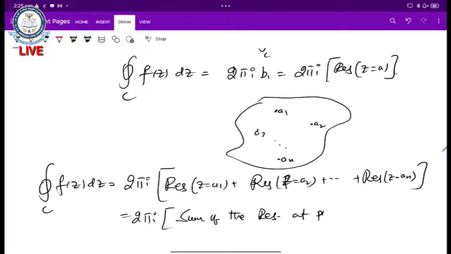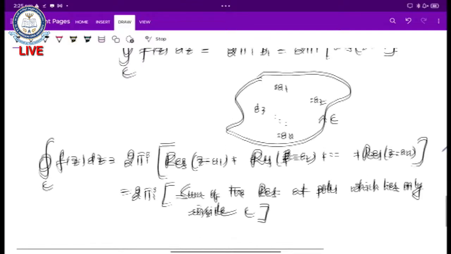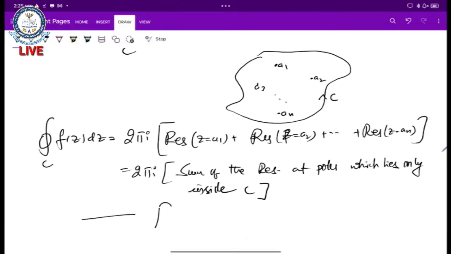at poles which lie only inside the domain, that is inside the curve C. This theorem is named the residue theorem.